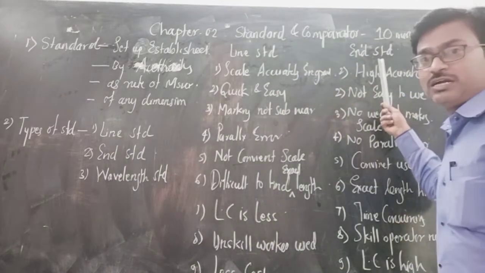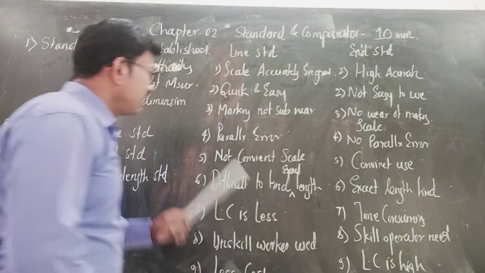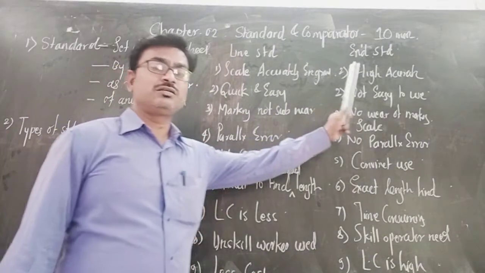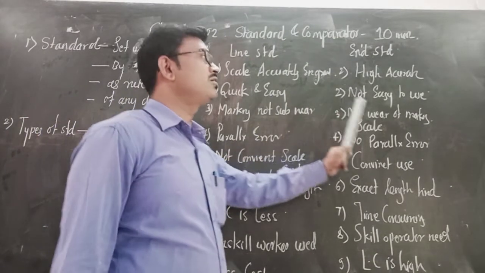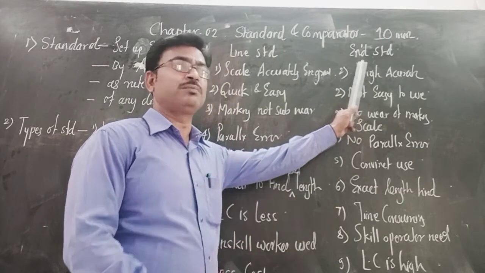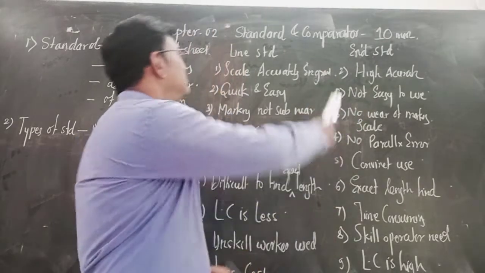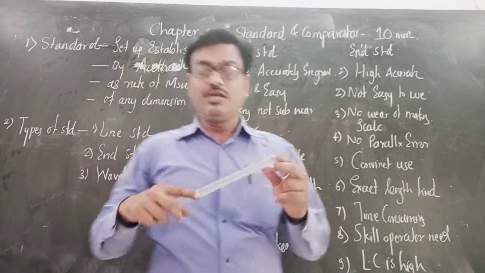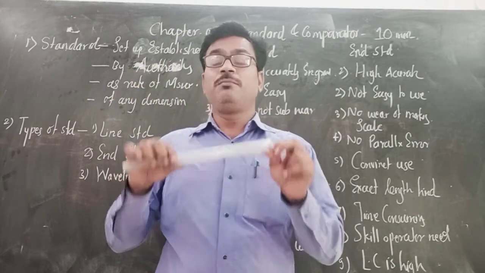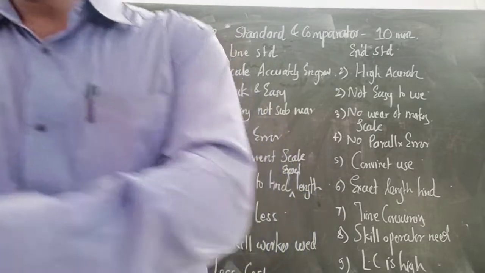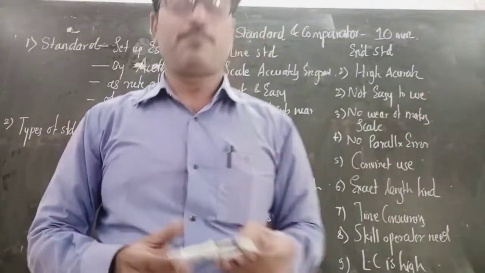Now, what is the end standard? As compared to the line standard, end standards are, to some extent, more precise and accurate. End standard. What is the end standard? Like in the line standard, the length is expressed between the two ends. म्हणजे काय दोन फ्लॅट फेसेस मधनं आपण अंतर दाखवू शकतो.